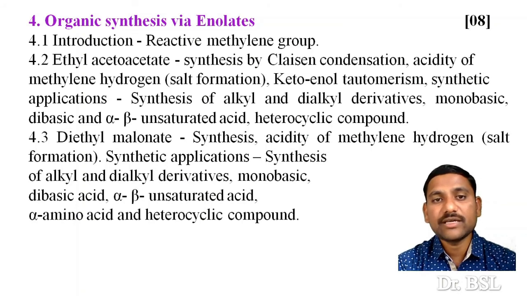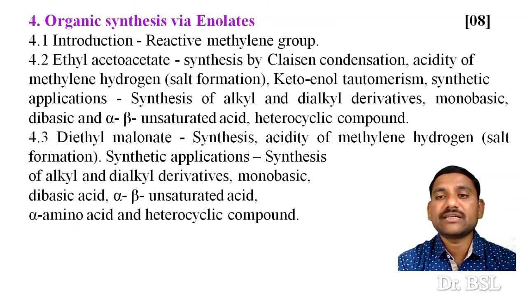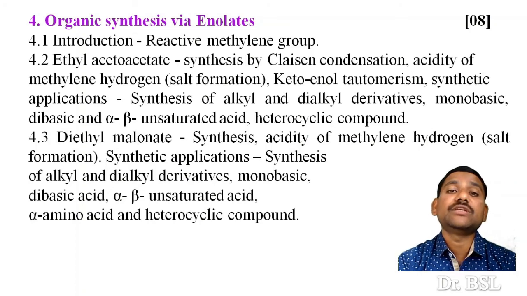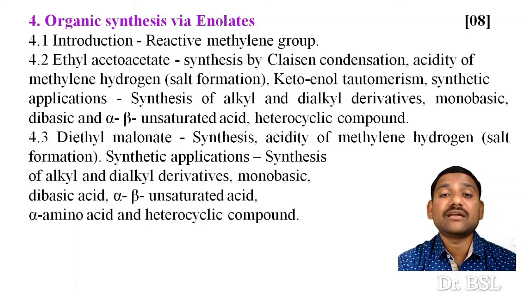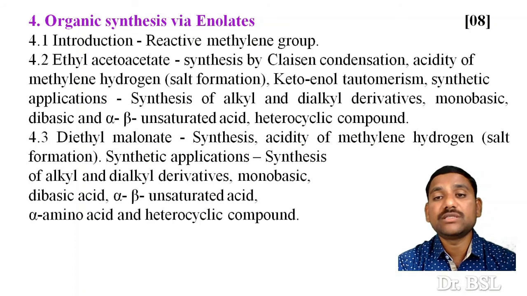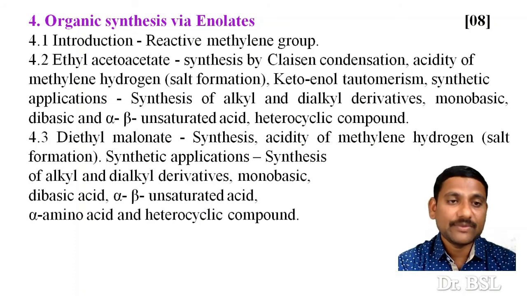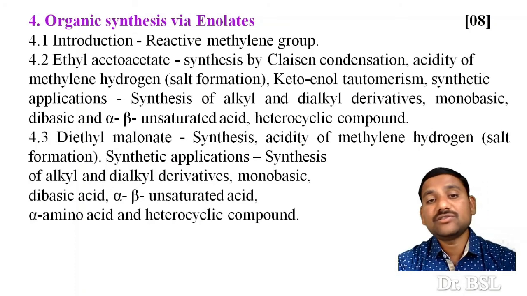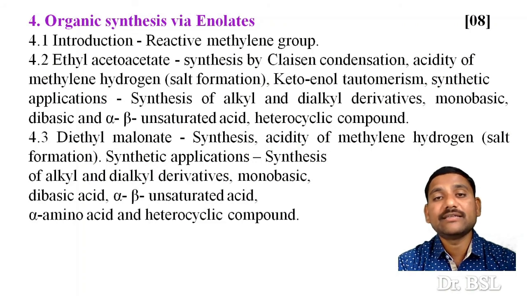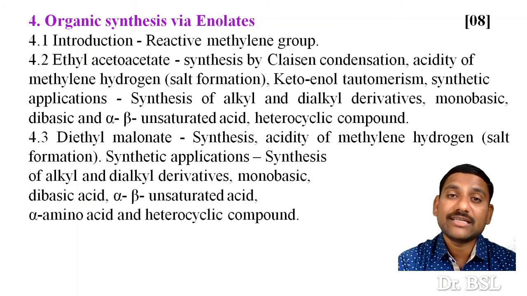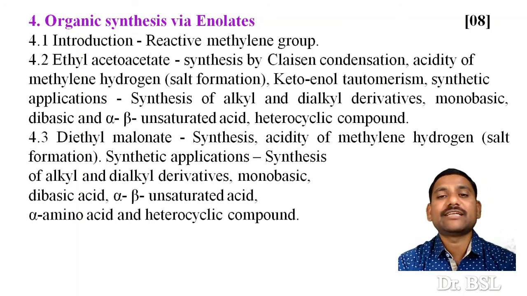In ethyl acetoacetate, synthesis by Claisen condensation, acidity of methylene hydrogen, that is salt formation, keto-enol tautomerism, synthetic applications in synthesis of alkyl and dialkyl derivatives, monobasic, dibasic and alpha beta unsaturated acids, heterocyclic compounds.